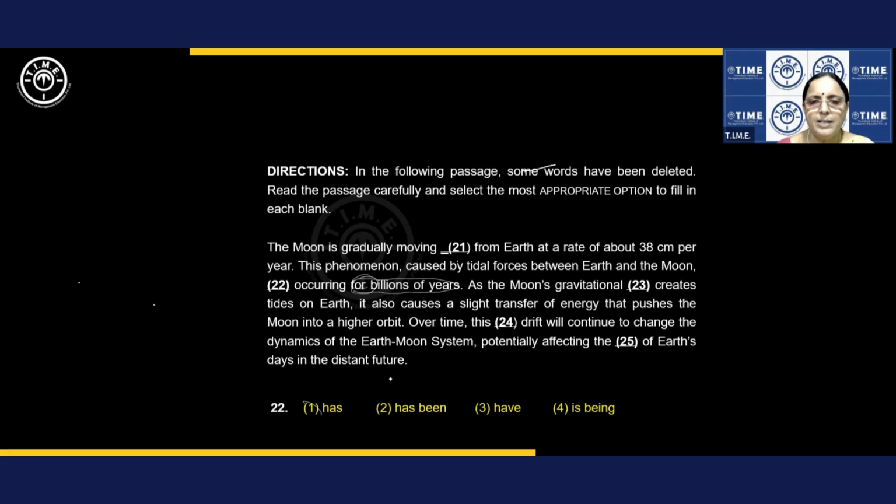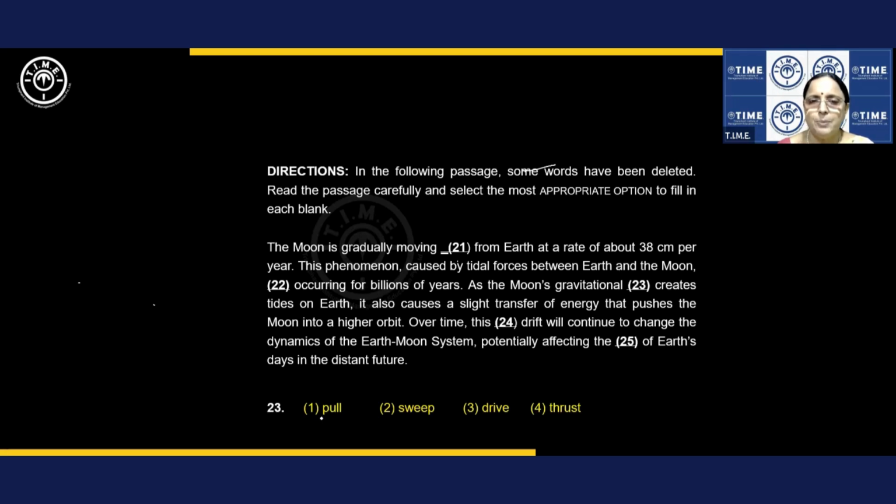You are not given have been at all. There is no confusion. Straight away, has been is the answer. What has been occurring? This one. The phenomenon has been occurring for billions of years. Simple and straight answer. This is related to grammar. Next one. Third one. As the moon's gravitational, we have already written the answer if you remember, pull or force.